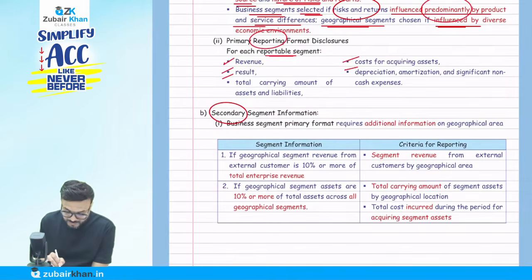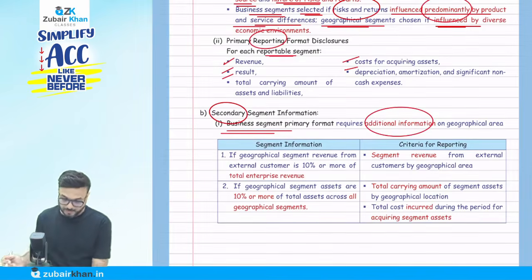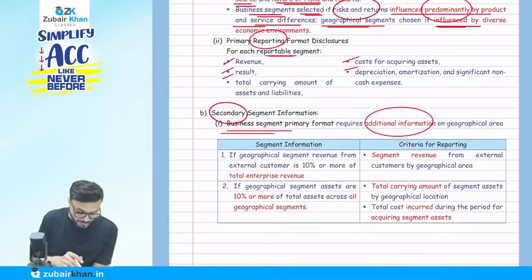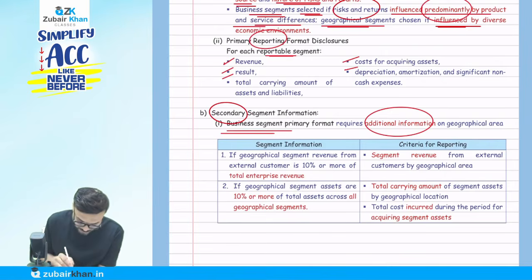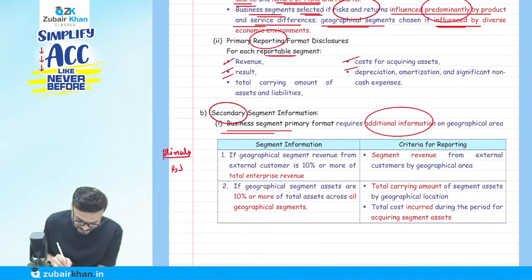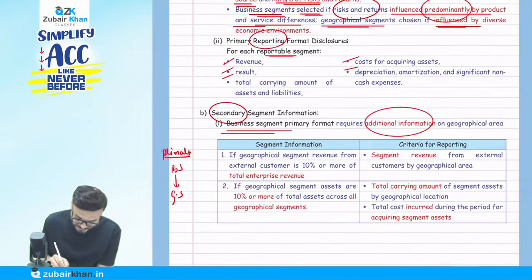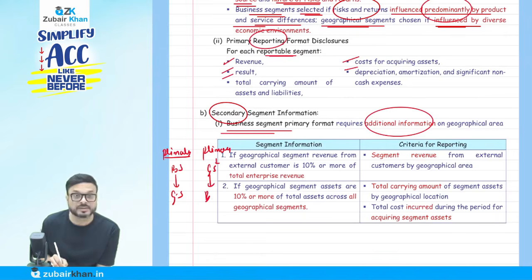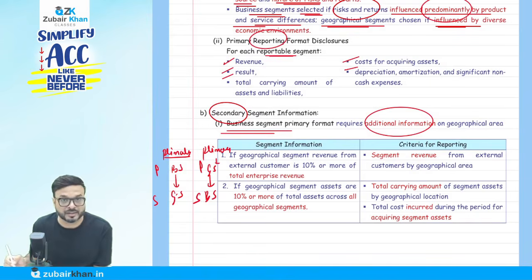Then I will come to secondary. They say the business segment as primary format requires additional information. Now we have to decide what the primary is. If the business segment is primary, then the geographical segment will become secondary. If the geographical segment is primary, then the business segment will be secondary. If this is primary, then this is secondary. You got the point?